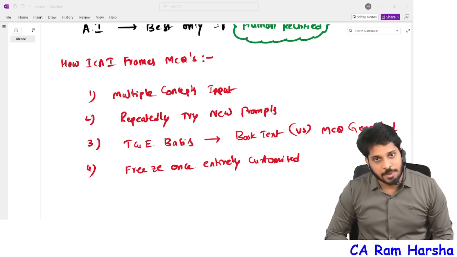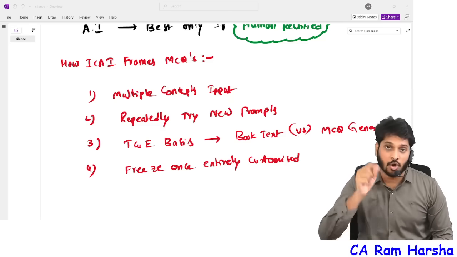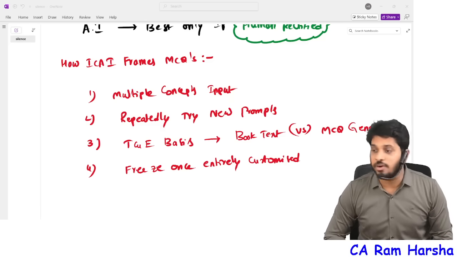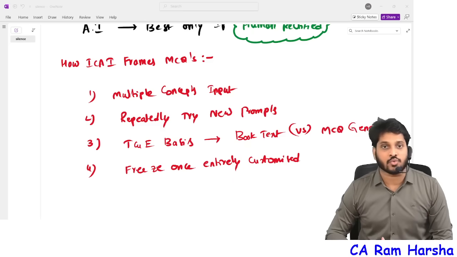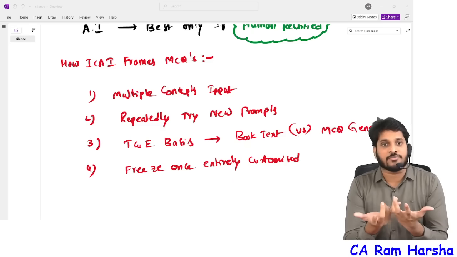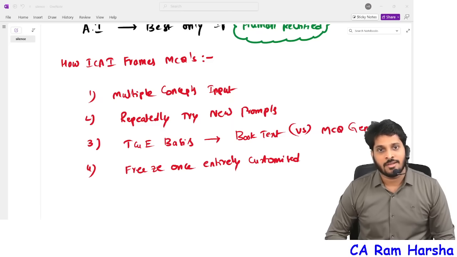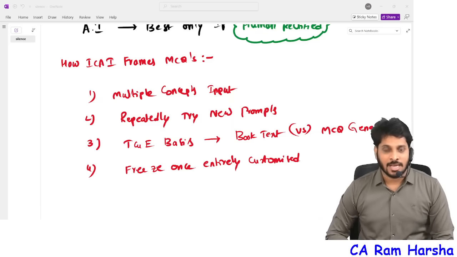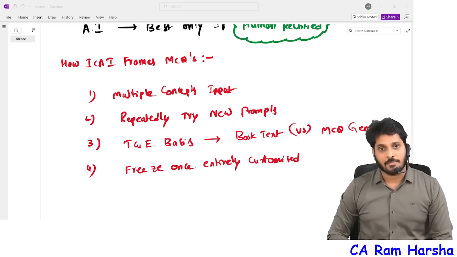Do you have that much patience? If you want to sit and do all this, why are you studying then? Don't write in the next attempt; go and write happily after 2-3 attempts so that you can do full-fledged research on ChatGPT and NotebookLM, give different prompts and generate MCQs. ICAI is already doing it. The case scenario booklet is wonderful already.